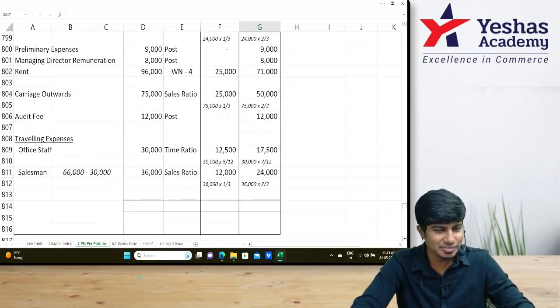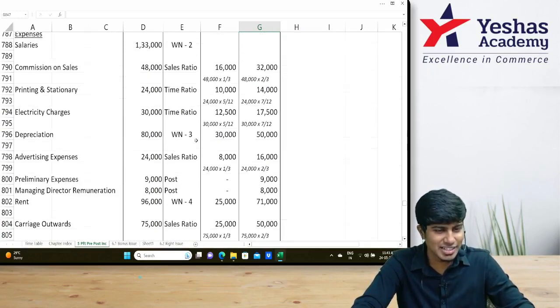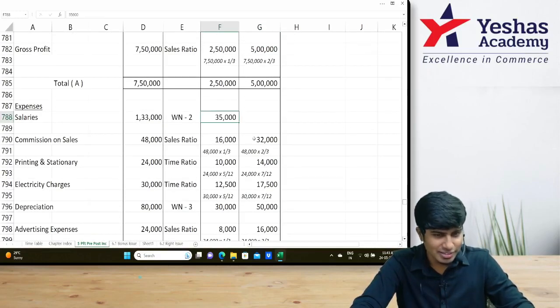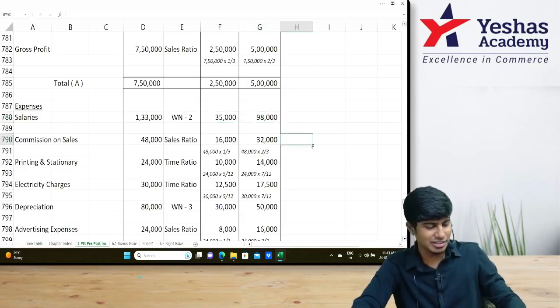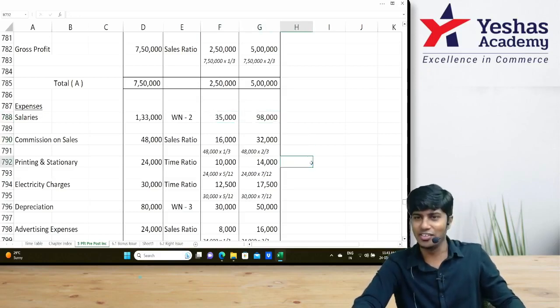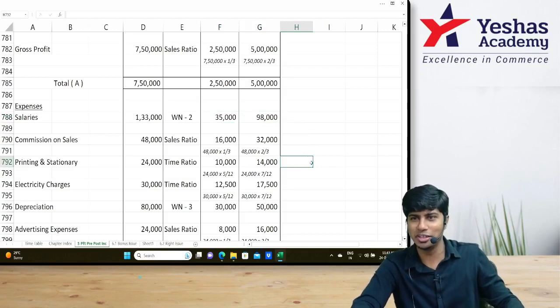35 and 98. Okay, let us write here. 35 and 98. Then we strike the deal, saying that I'll give them chocolates and they'll not post it on social media.